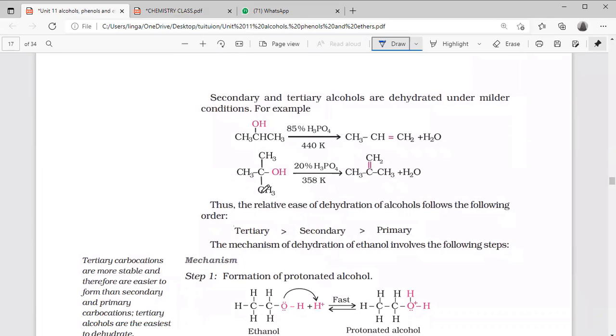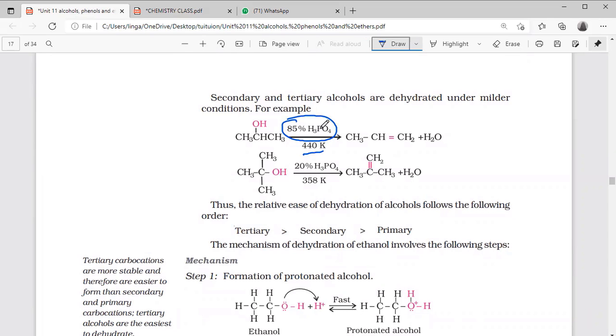Now, not only H2SO4, you can use H3PO4 also, but of course the temperature needs to be increased a little. H3PO4 works the same way as a dehydrating agent.